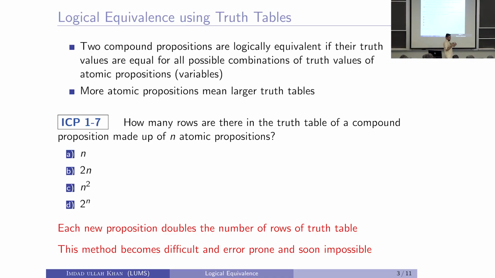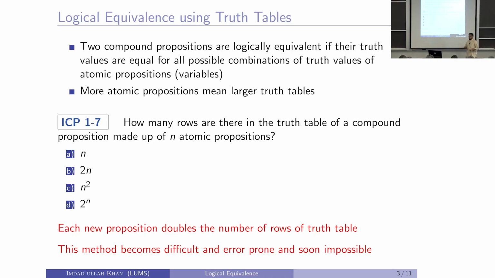The way to see it, again we will see this thing: every new proposition, every next proposition doubles the number of rows in the truth table. So, the 1 has 2, 2 had 4, 3 had 8, 4 would have 16. Every next proposition doubles the length of the truth table.